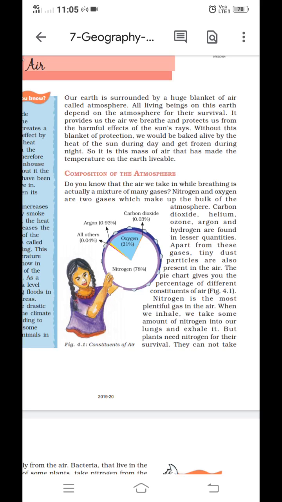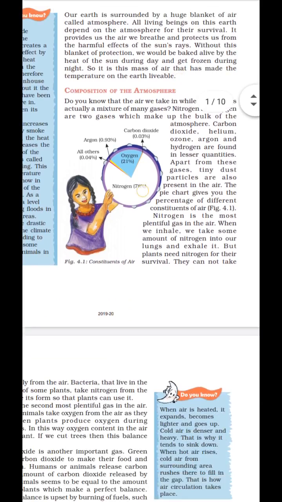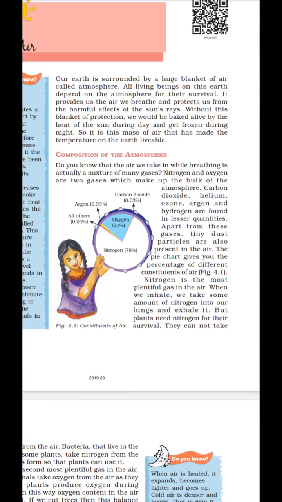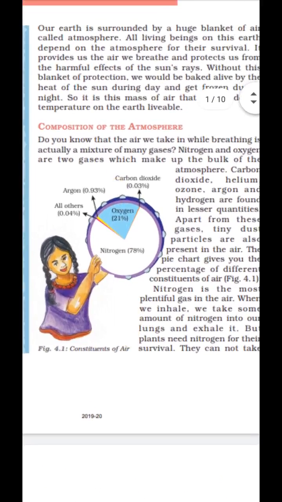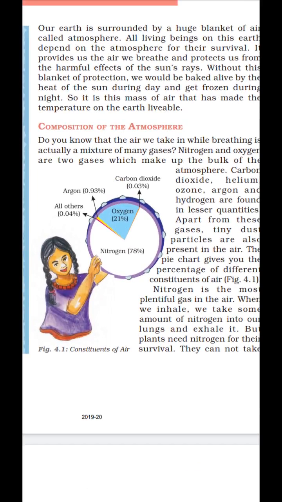So the main gases of the atmosphere are nitrogen and oxygen, because these are the gases which make up most of the atmosphere. Here is the chart where you can see the percentage of the gases: oxygen is 21% and nitrogen is 78% of the atmospheric gases, and there are some other gases like argon, carbon dioxide and others.